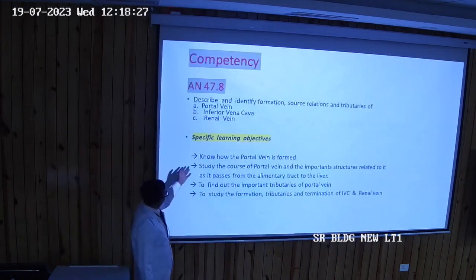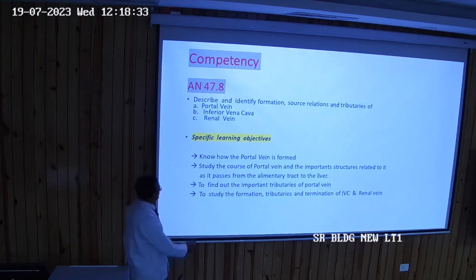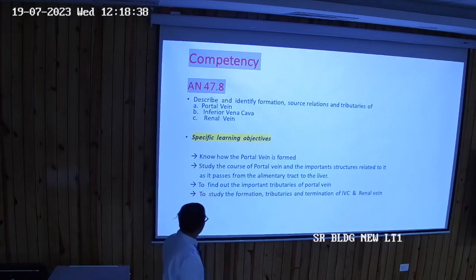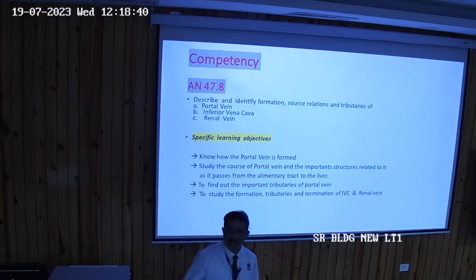So at the end of the session, the student should know how the portal vein is formed. Study the course of the portal vein and the important structures related to it as it passes from the alimentary tract to the liver. What are the relations? To find out the important tributaries of the portal vein. And then, of course, the inferior vena cava and renal vein we will be studying in detail. I will try to use more diagrams. Wherever necessary, I'll show you the images.